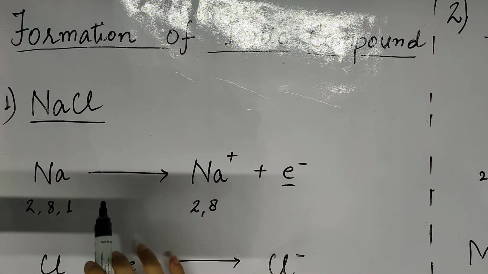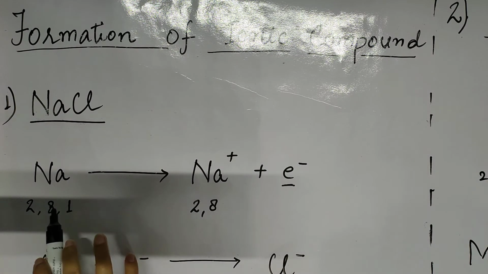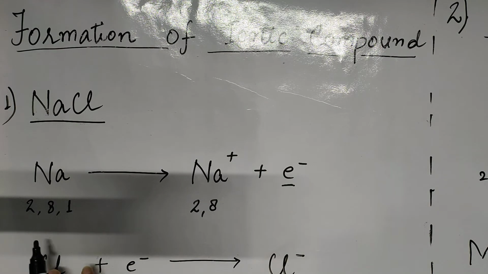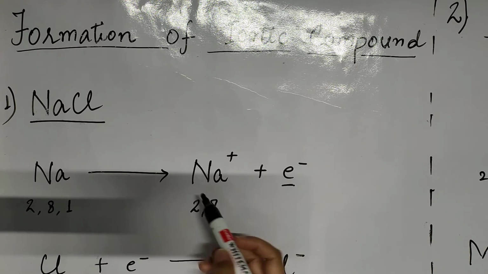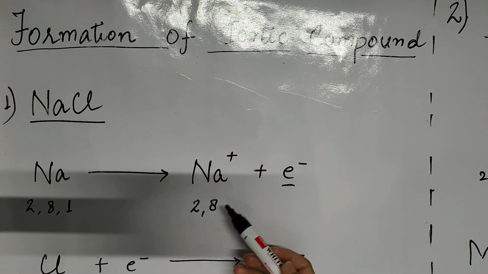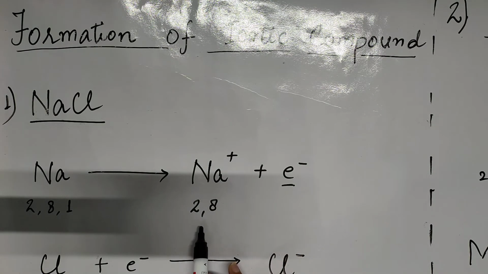This is given in your book also. First of all, the sodium atom. Its electronic configuration is 2, 8, 1. From this electronic configuration, we can say that this sodium atom is not stable because it does not have 8 electrons in its valence shell, it has 1 electron. That is why the sodium atom will lose an electron, it will give one of its electrons and get one positive charge, and that is how the sodium ion, which is a cation, is formed, and its electronic configuration is now 2 and 8.